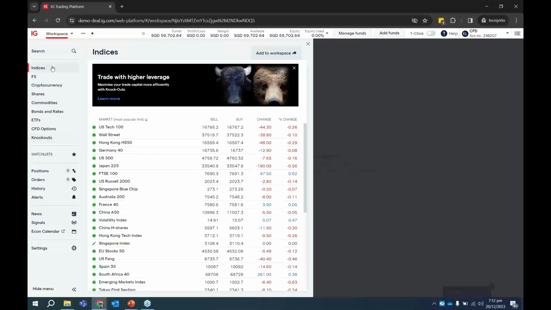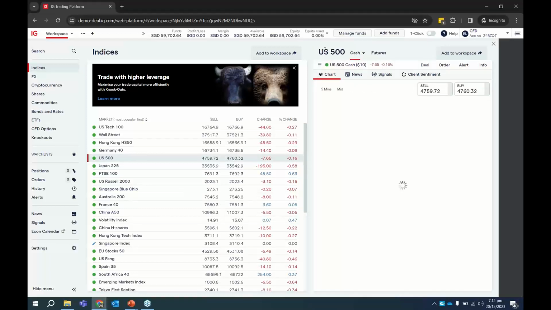So the first category is indices, and indices is basically a basket of shares. I think more commonly when people are starting out to trade, they are always looking at the ETFs like VOO and things like that. But of course, we offer the underlying, let's say the S&P 500 CFD index. So you can directly trade the S&P 500. You can also trade on the NASDAQ 100, the Dow Jones.